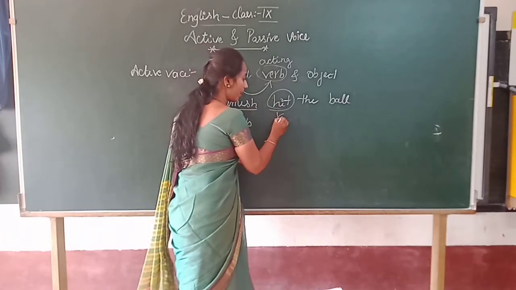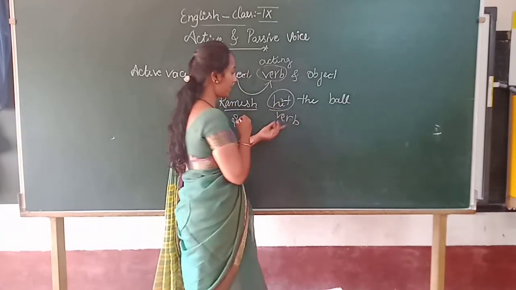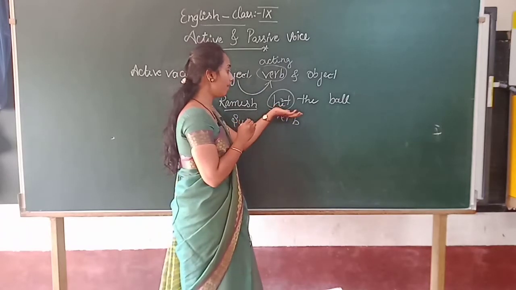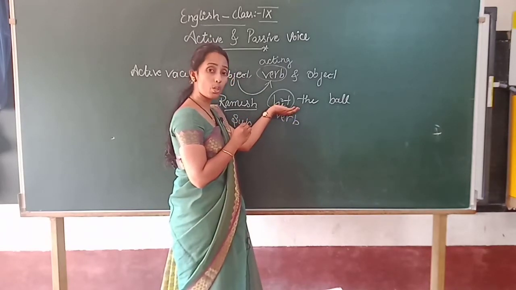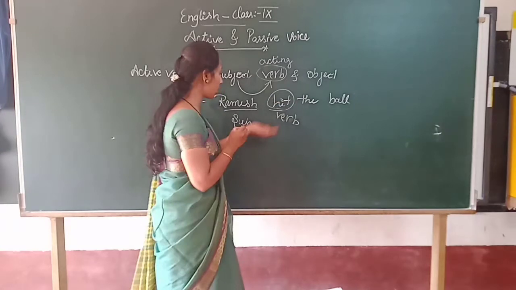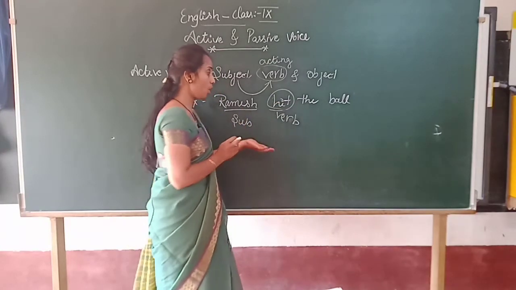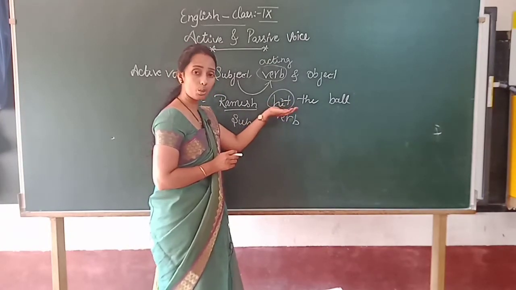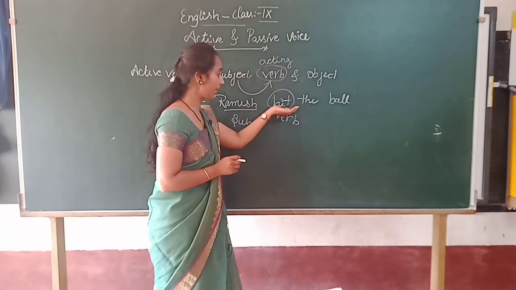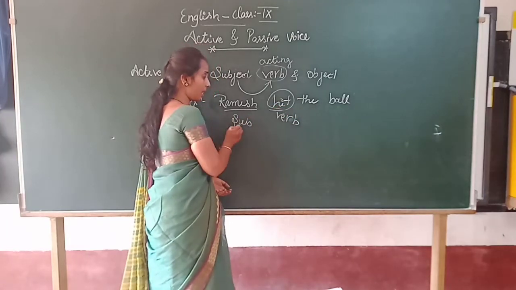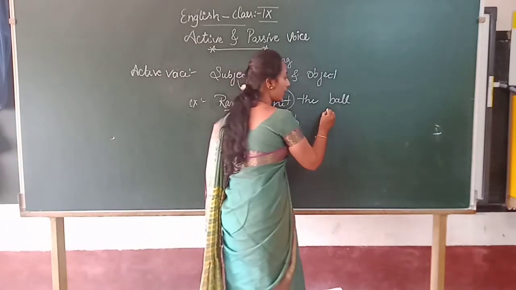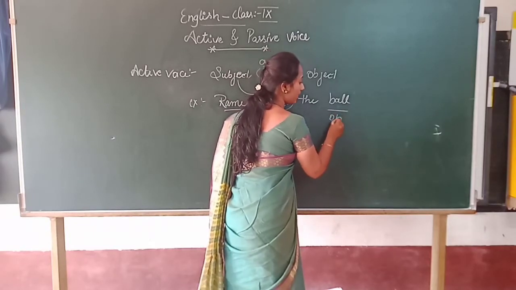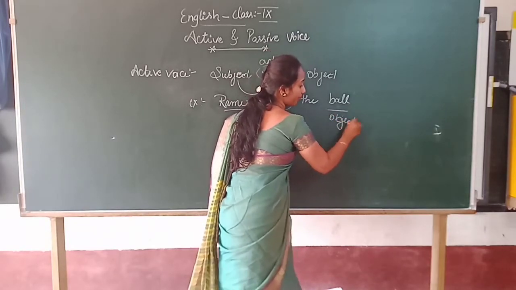So this is the work, right? Who was doing this work? The work was done by Ramesh. So to show who was doing that work, it can be shown with the help of a subject. Clear? So here the ball is the object, which is secondary.